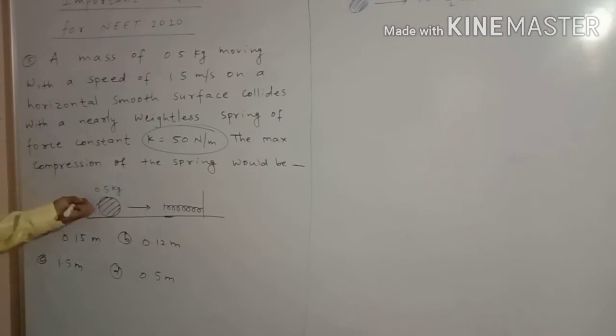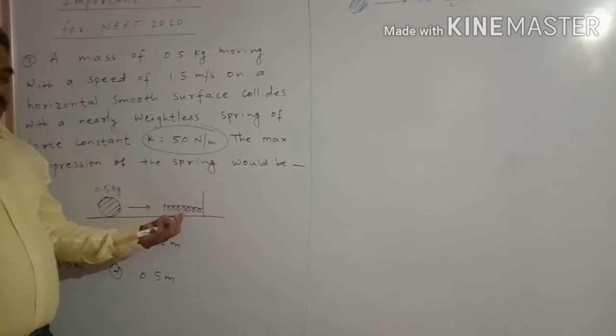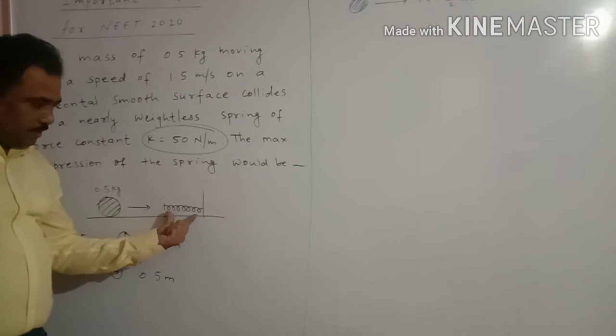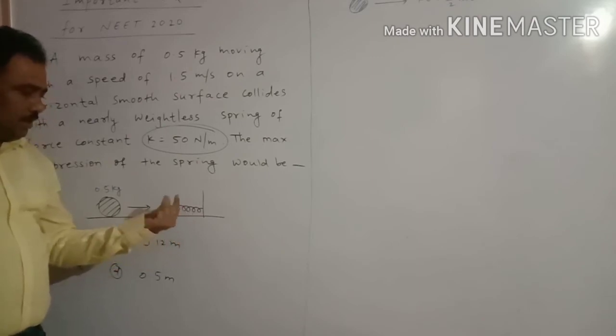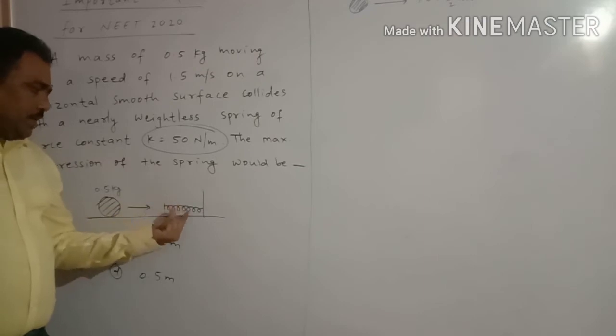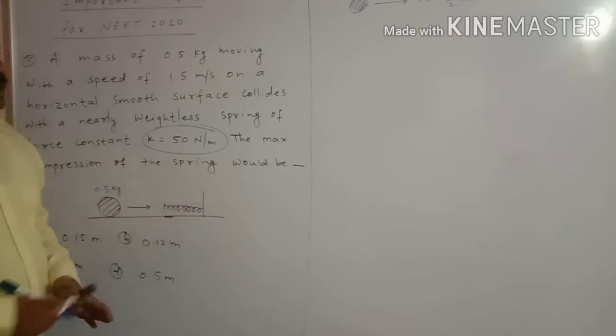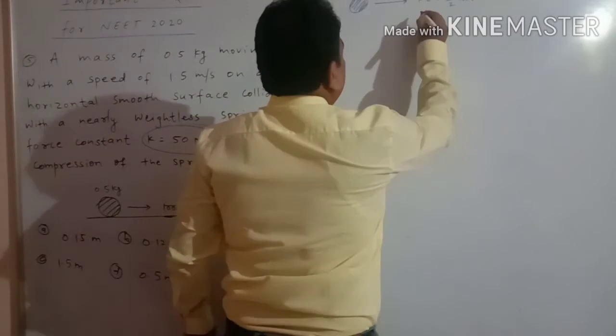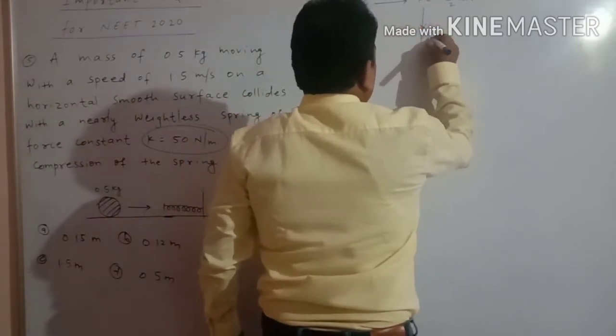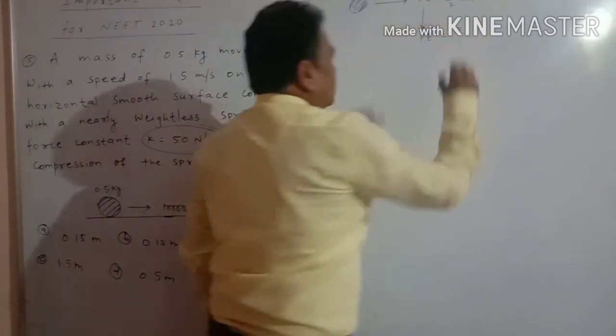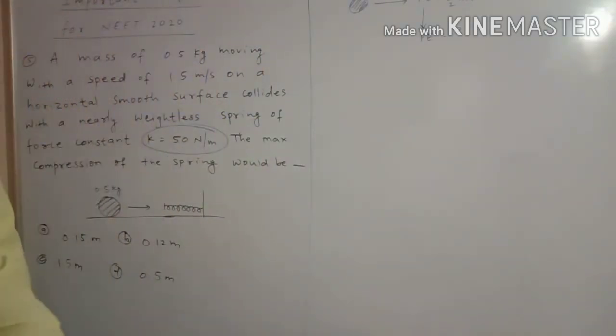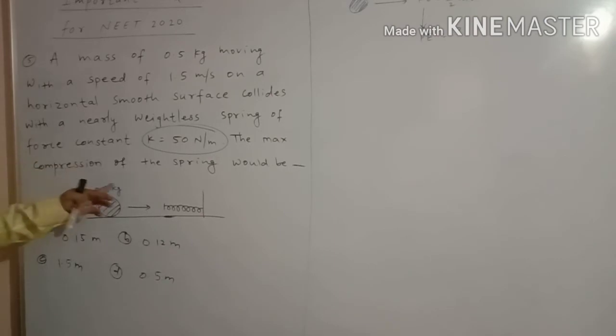When it collides with the spring, the spring will be compressed, and when the spring is compressed, there is potential energy in the spring. This problem is very simple, just a conversion of kinetic energy into potential energy.